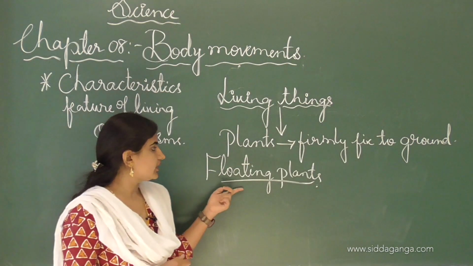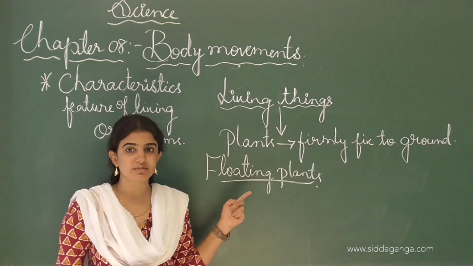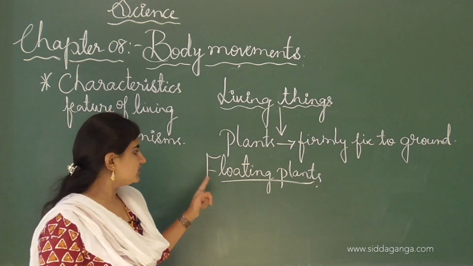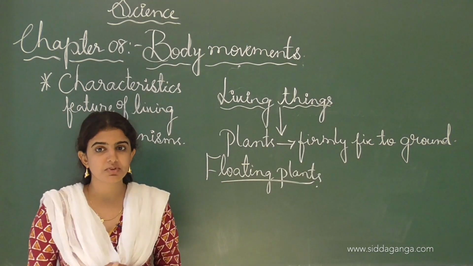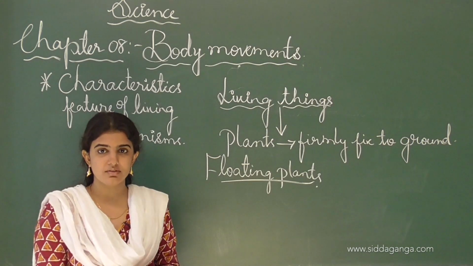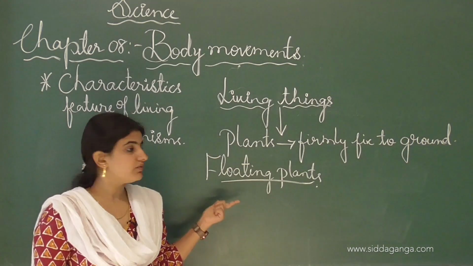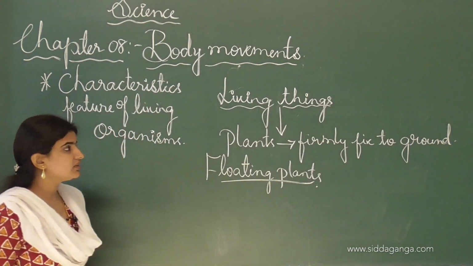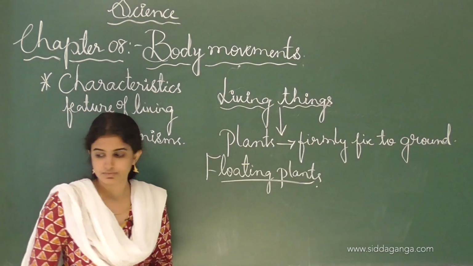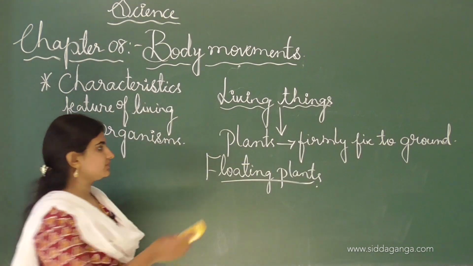In floating plants we can easily see the movements, due to the disturbance of the water in the sea or the ocean. And animals also show movements.